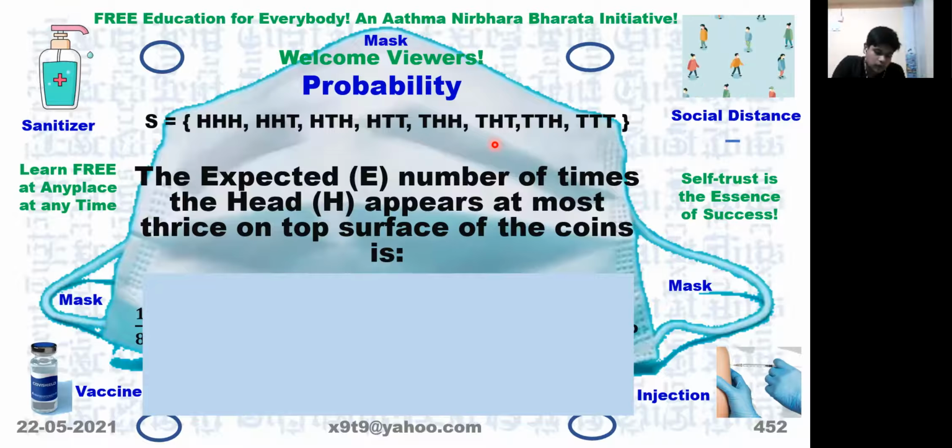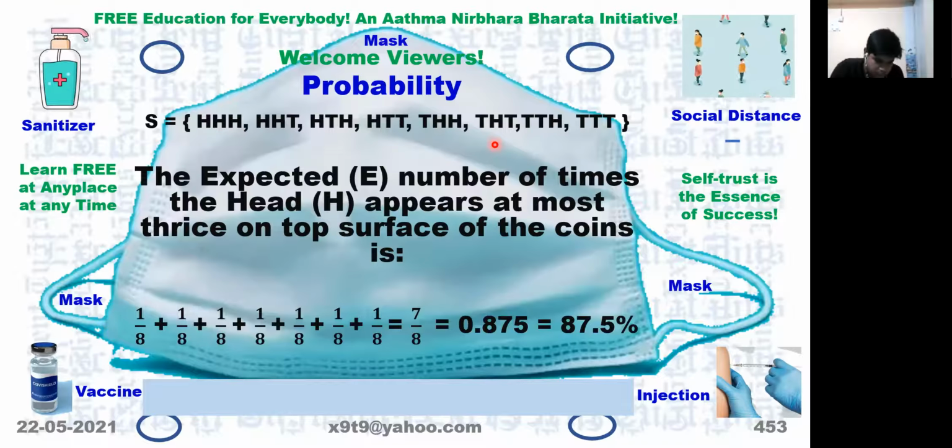So it will be 7. So probability will be 7 by 8. See, the words that are used, you have to carefully observe, look at the sample space, and then you answer. Don't simply say whatever you are telling.